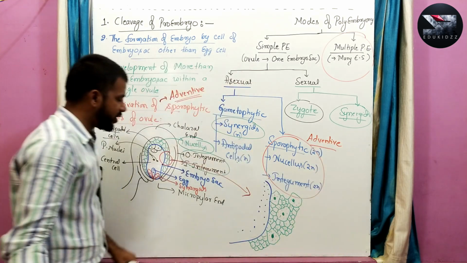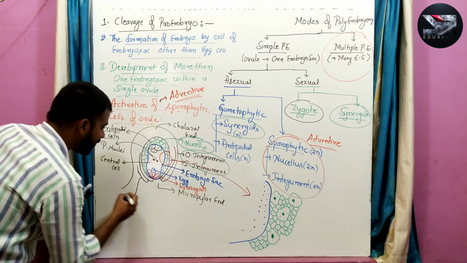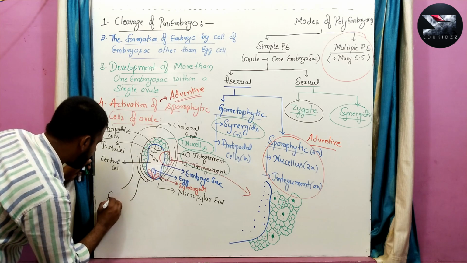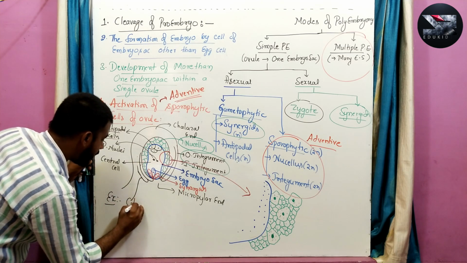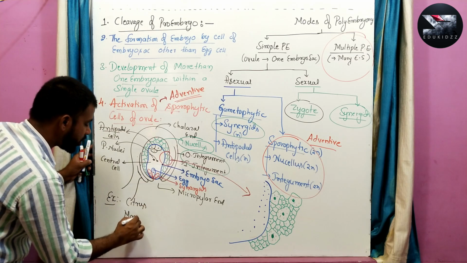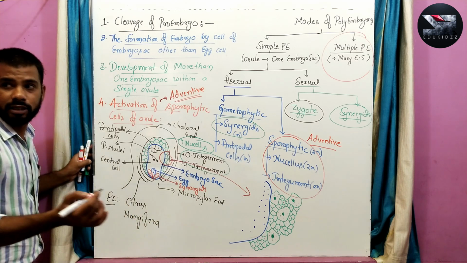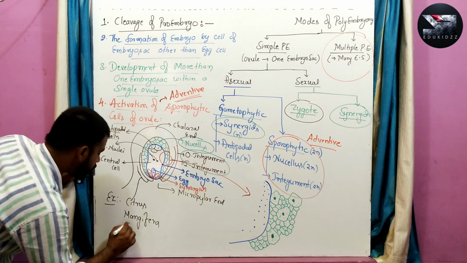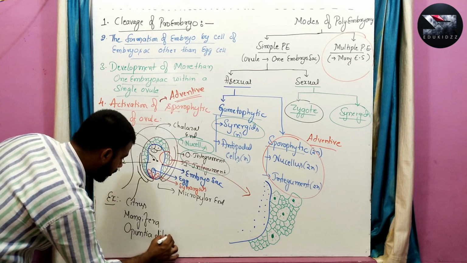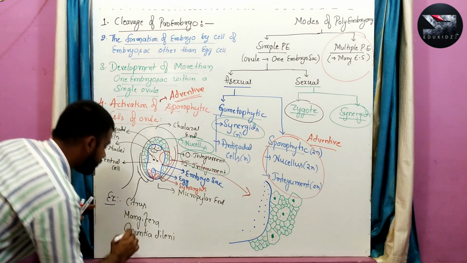The embryo which is formed in this method is the adventive embryo. Examples for this are citrus species, Mangifera species, and even some species of Opuntia like Opuntia dillenii, and also Trillium undulatum.